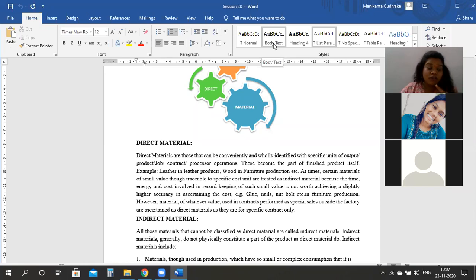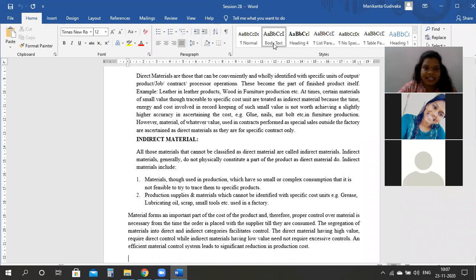For instance, I also remember explaining about the garment industry: the cloth is the direct material, but the thread and the needle, the buttons, all these things we use are the indirect material. Clear? This is the second example which can be taken. Are we clear, ma'am? Yes, ma'am. So that is the explanation regarding direct and indirect.